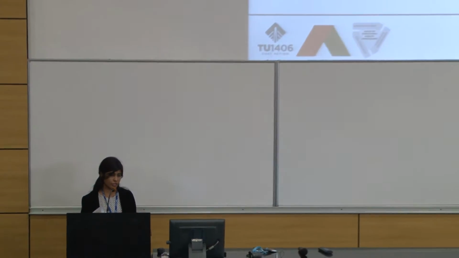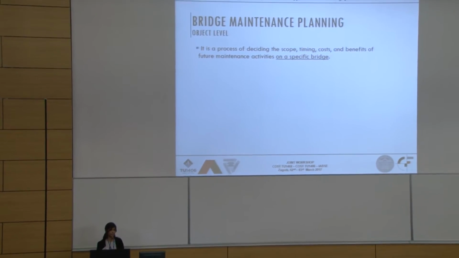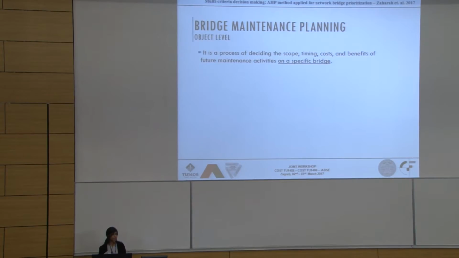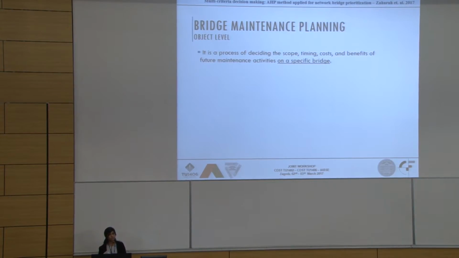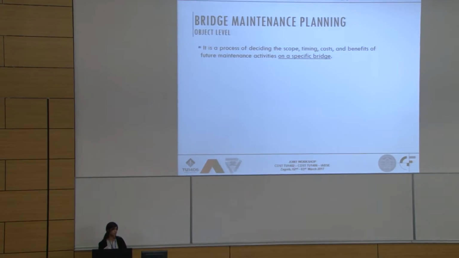A general definition of bridge maintenance planning is the process of deciding the scope, so where we are going to do the maintenance, the timing, when we should do the maintenance, how much cost we spend, and what the benefits will be if I choose that particular bridge and spend that much cost.